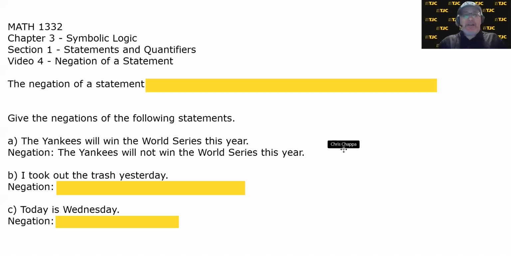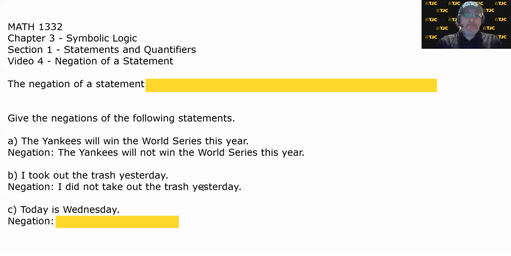B, I took out the trash yesterday. Negation. What is the negation of I took out the trash yesterday? Is it I took out the trash today? Not necessarily, because I could have taken out the trash both days. Either I took out the trash yesterday, or I did not take out the trash yesterday. So again, it's almost like the opposite.